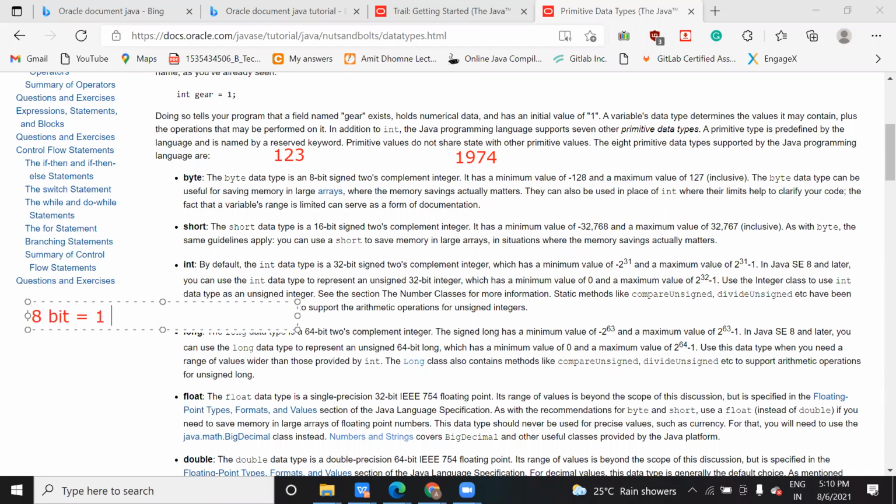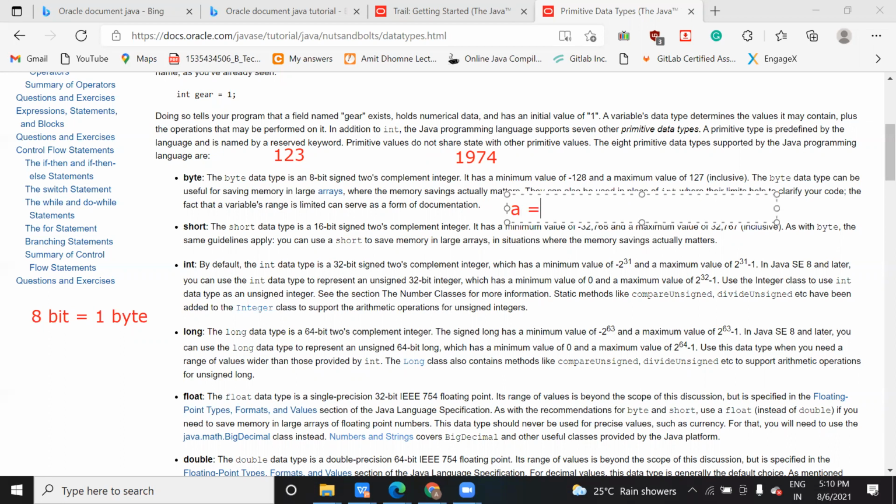8 bit is equal to 1 byte. So how much is 16 bit? It will be 2 byte. So short data type occupies how many bytes of data? 2 byte of data. And what is the range? -32768 to 32767.